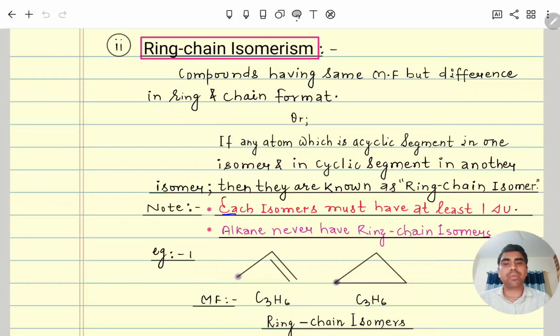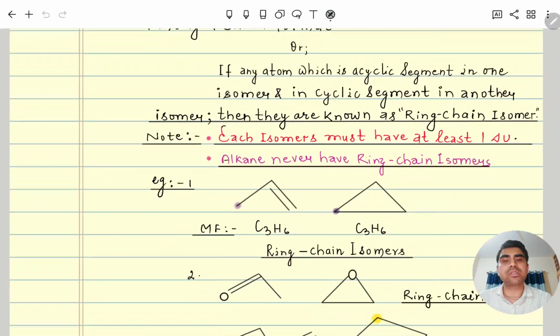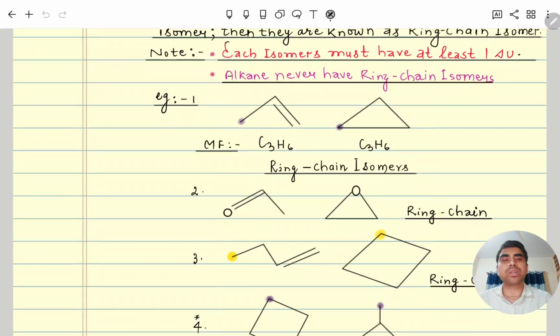Here is a very important, not important, we can say common point, general point. Each isomer must have at least one DU. If it does not have one DU, then it cannot form a ring. So at least it should have one DU. Alkane never forms ring chain isomer because alkane has degree of unsaturation 0. Means neither ring is there nor pi bond is there. So alkanes never form ring chain isomer.